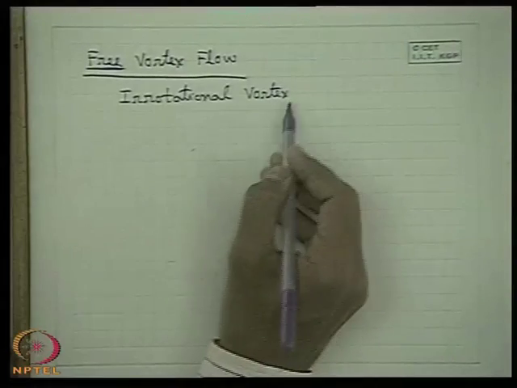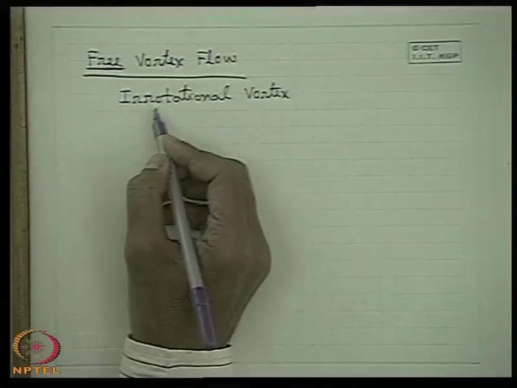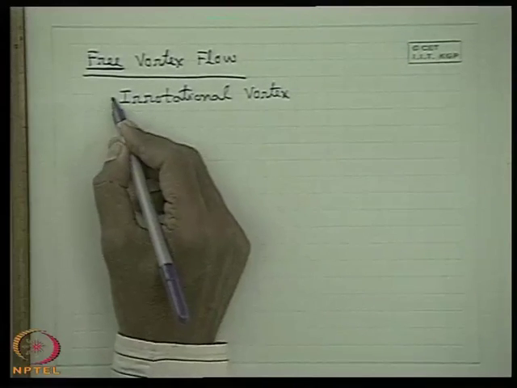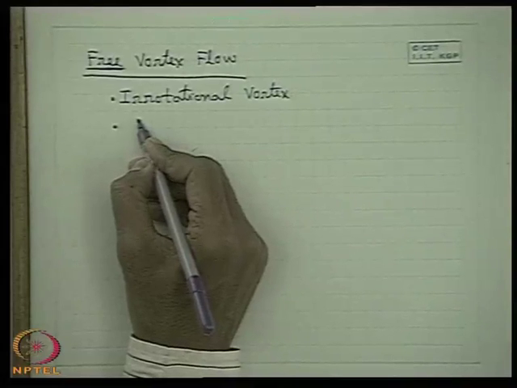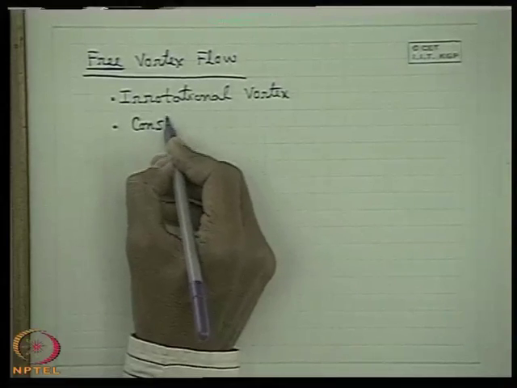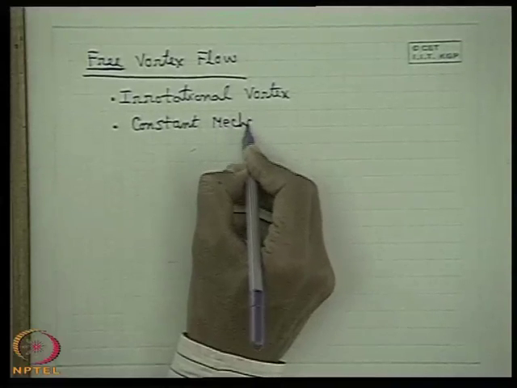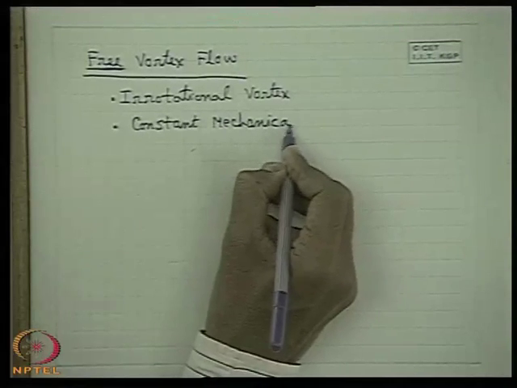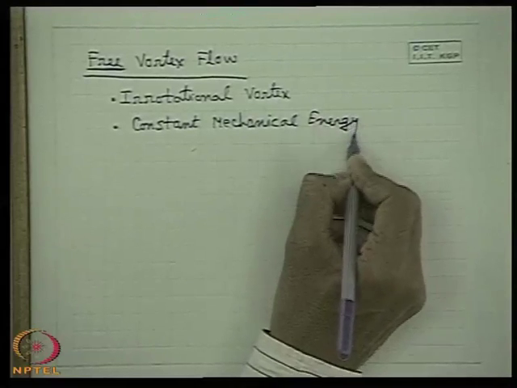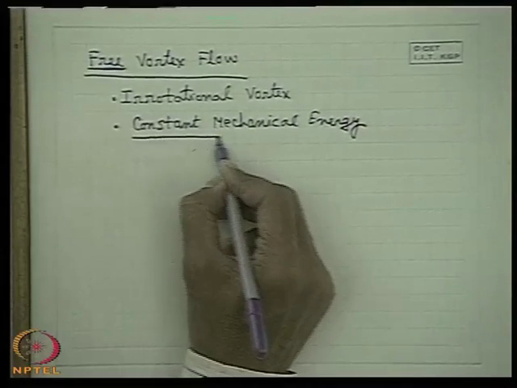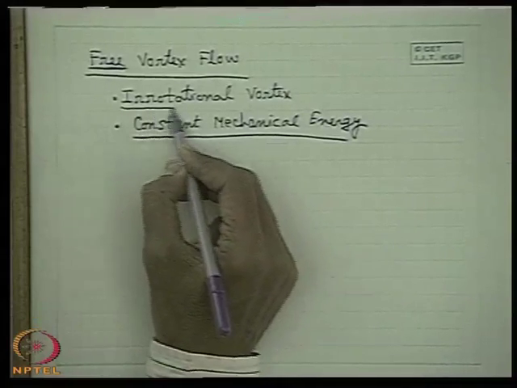Or you can say, because we have already discussed that the consequence of irrotationality is constant total mechanical energy, it means a vortex flow where the total mechanical energy remains constant within the flow, or the vortex flow which is irrotational.